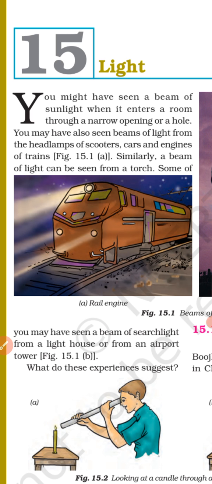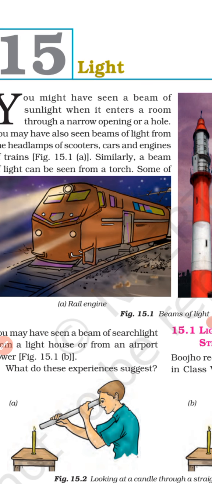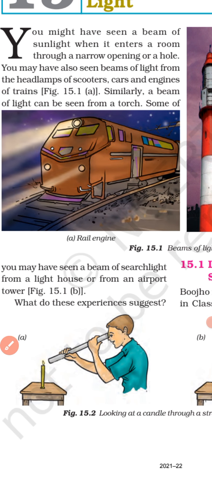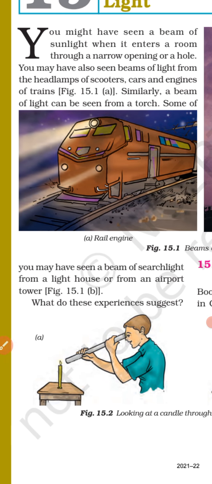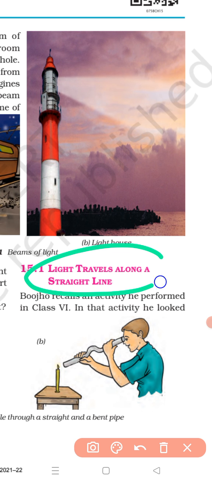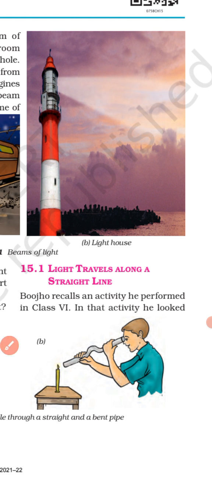Yes or no? From the torch also you may have seen a beam of light. Some of you may have seen a beam of searchlight from a lighthouse or from an airport tower. This is the lighthouse. So what do these experiences suggest? It suggests that light travels along a straight line or a straight path.